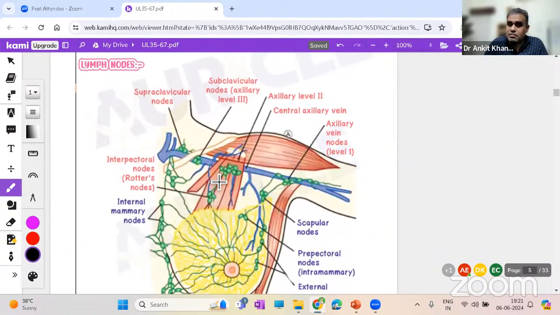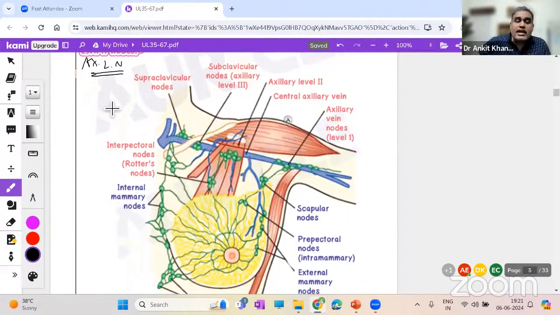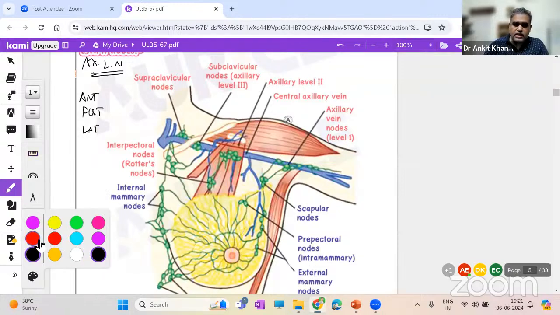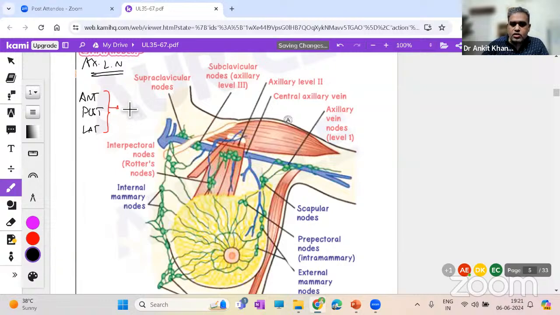Lymph nodes are very, very important. These lymph nodes are also referred to as the axillary group of lymph nodes. And in axillary group of lymph nodes, we have few categories. We have an anterior group, we have a posterior group, we have a lateral group. All these groups of lymph nodes drain into the central group of lymph nodes. This central group of lymph nodes then goes to the apical group of lymph nodes.